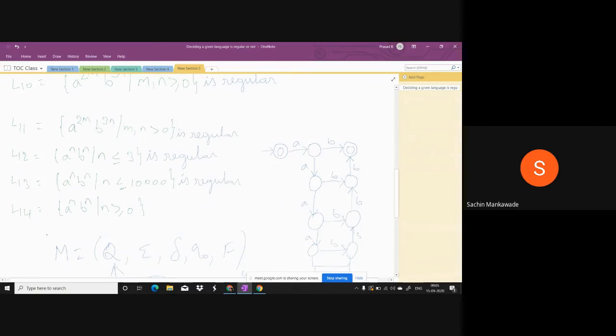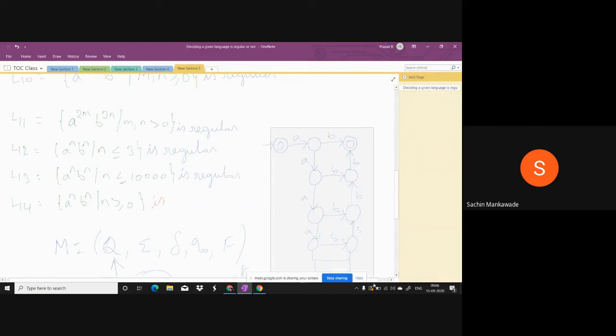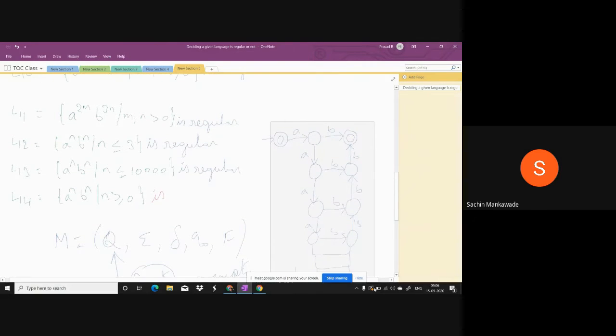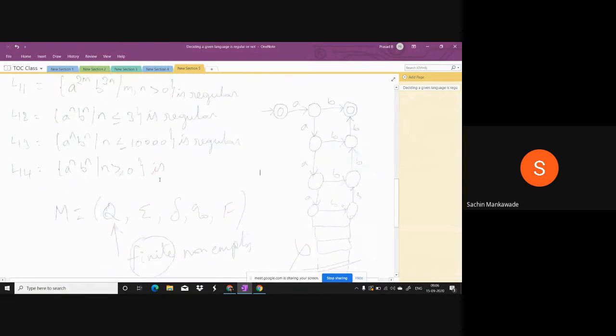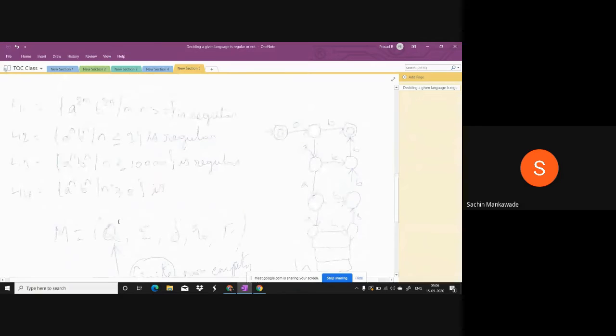The other way possible is like this. If you want to construct like this, we require an infinite number of states. Infinite number of states, not a finite automata. Therefore, for L14, we cannot construct a finite automata in any way, whether by increasing the states or by counting the A's. Both ways it is not possible. Therefore, it is not regular.